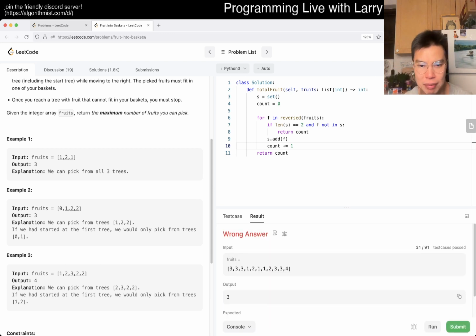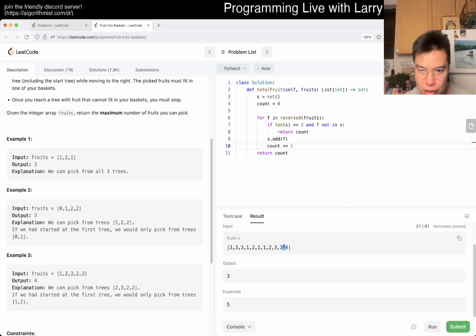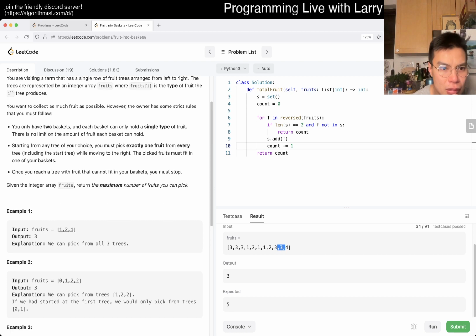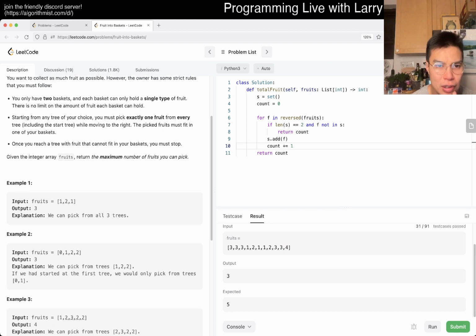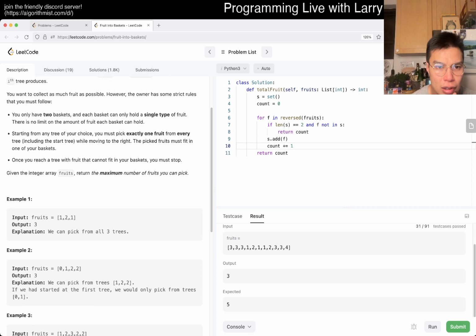Oh no, wrong answer. I misunderstood the problem. 1, 2, 3. How do you get 5 if... Okay, so maybe I just misunderstood this problem. Yeah, I thought you have to pick every fruit, right? So 5 means these 5. Did I misunderstand this problem? Or is it something like these 5? So it's a substring because you stop.